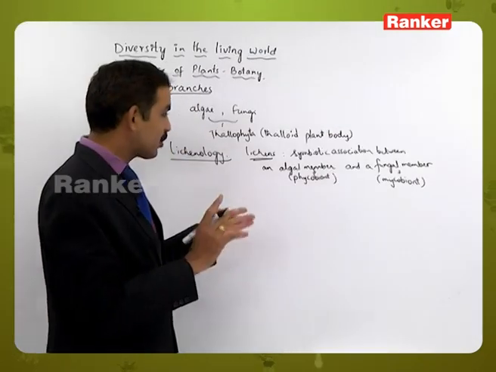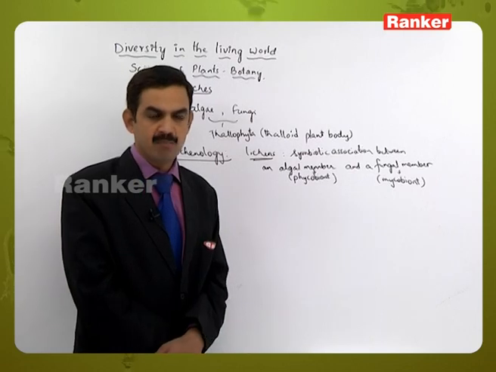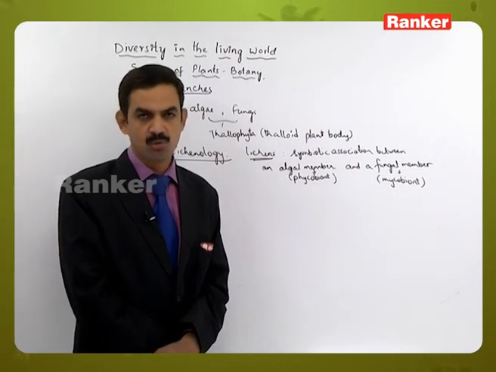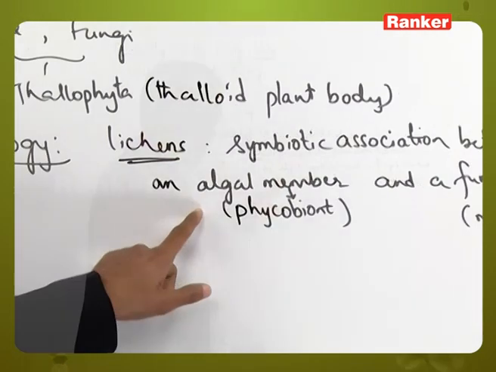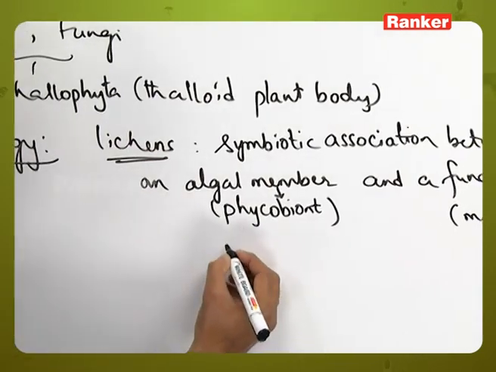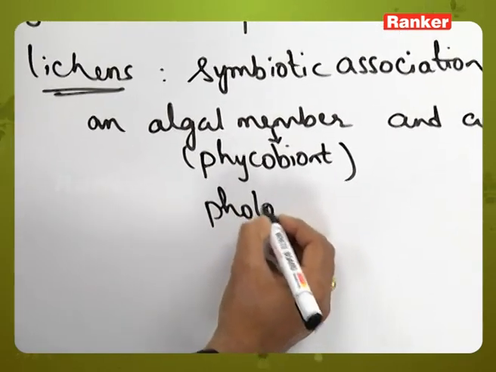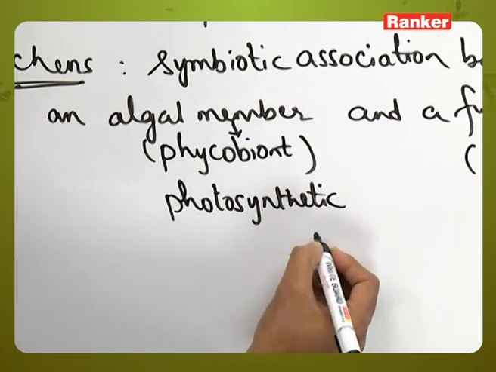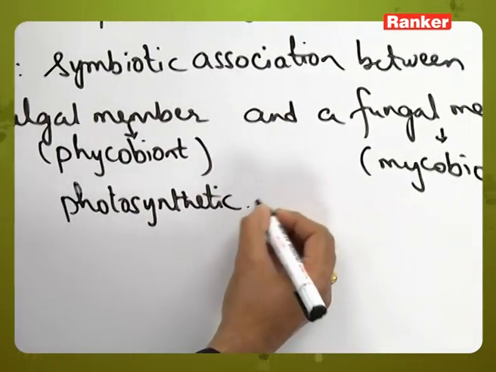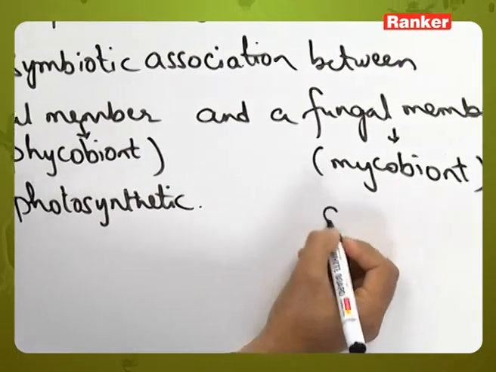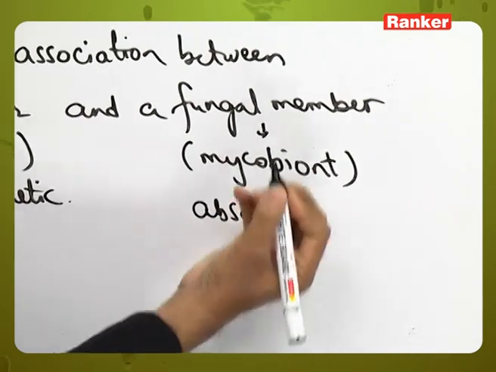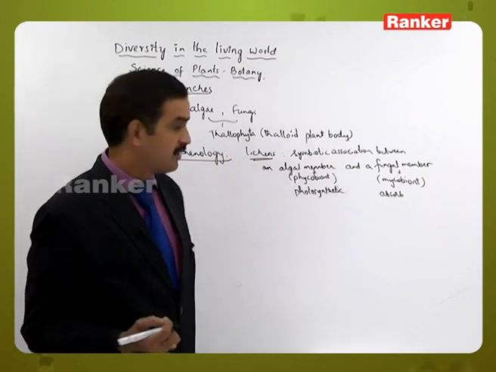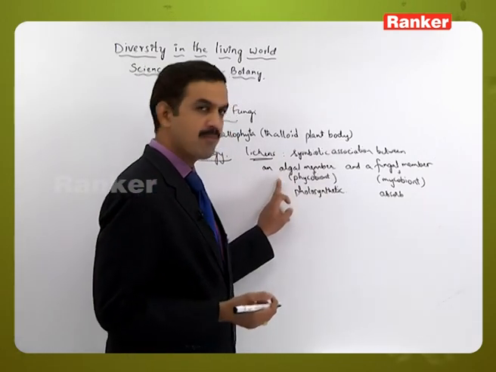Mycobiont. This association is a mutually beneficial association, that is both of them are benefited by this association, because the algal member, as we know, is chlorophyllous and photosynthetic. It can prepare its own food material and provide it to the fungal member, whereas the fungal member will absorb water and minerals and provide them to the algal member.